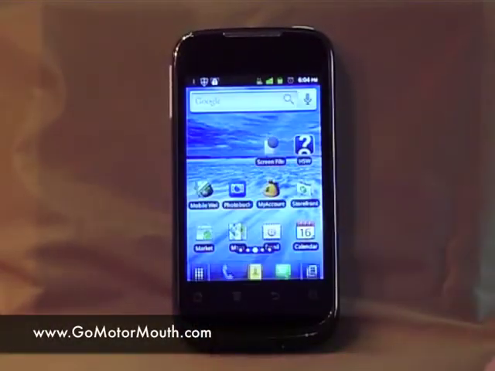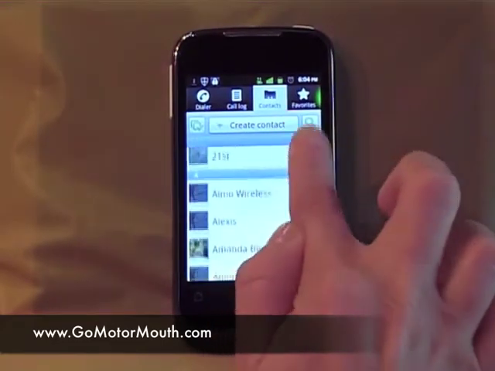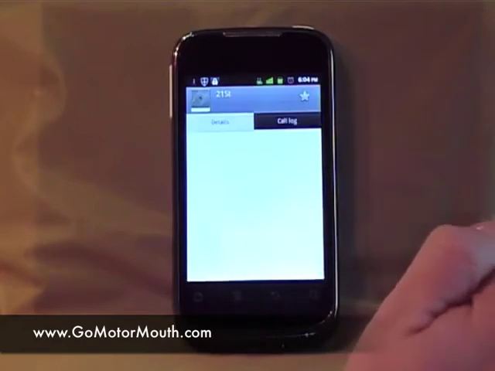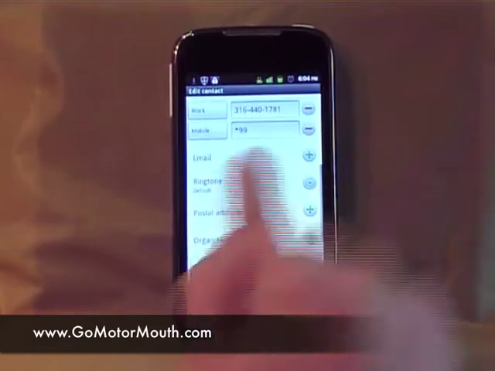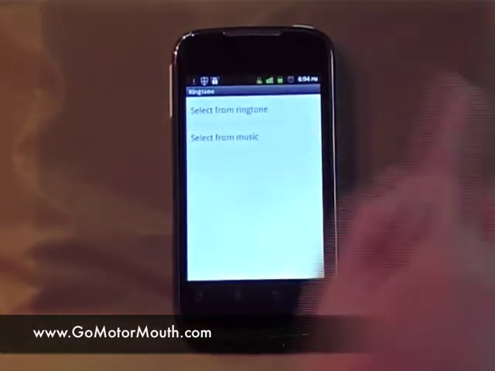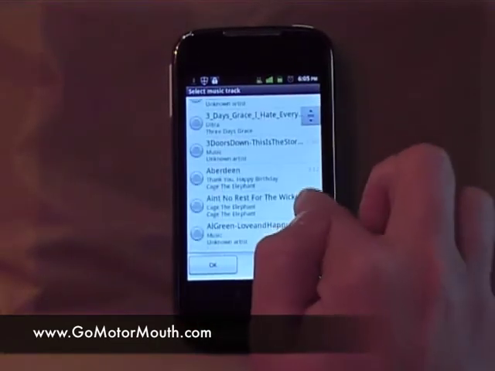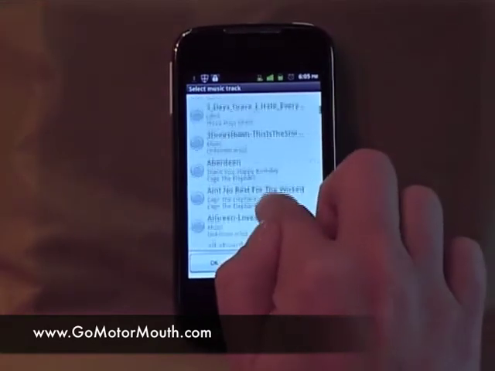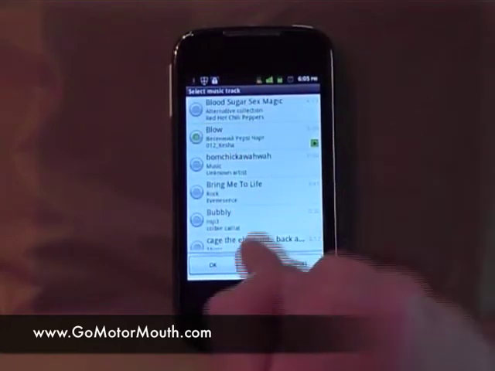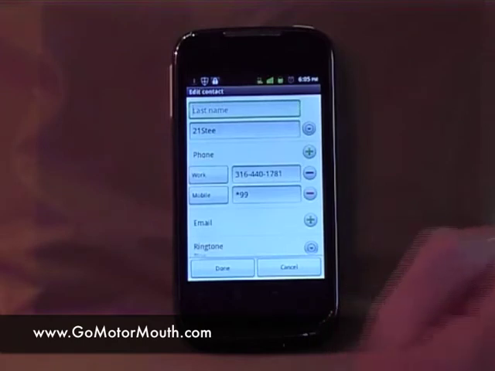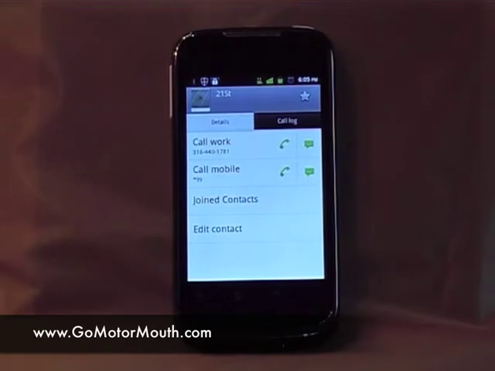You can also, let's go home, in your contacts, choose a specific ringer for a contact. You go in there and you do edit contact. And if you go to the very bottom, there's your ringtone. You click on it and you can either choose from your music, which would be all my downloaded music, which includes the stuff that I download from my Music Junk. Okay. And then press done. So now whenever that person calls me, my phone will ring that ringtone.